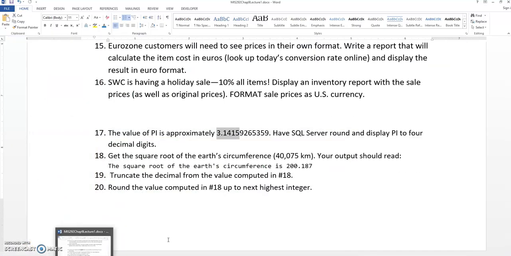Now, number 18. Get the square root of the Earth's circumference. The Earth's circumference is about 40,000 kilometers. So we're going to get the square root of that, which is this number. Okay, and we want the output to look like this. The square root of the Earth's circumference is, this part is going to have to be hard-coded, right? And then we'll use the square root function to get this number.